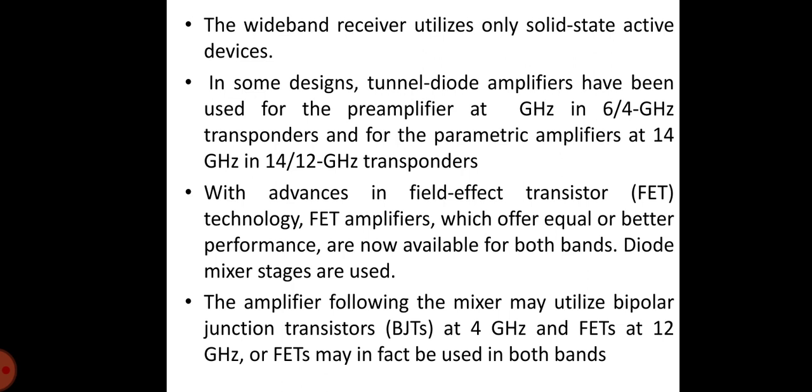The wideband receiver utilizes only solid-state active devices. In some designs, tunnel diode amplifiers have been used for the pre-amplifier at 6 GHz in 6 to 4 GHz transponders, and parametric amplifiers at 14 GHz in 12 to 14 GHz transponders. With advances in field effect transistor technology, FET amplifiers which offer equal or better performance are now available for both bands. Diode mixer stages are used, and the amplifier following the mixer may utilize bipolar junction transistors at 4 GHz and FETs at 12 GHz, and FETs may in fact be used in both bands.